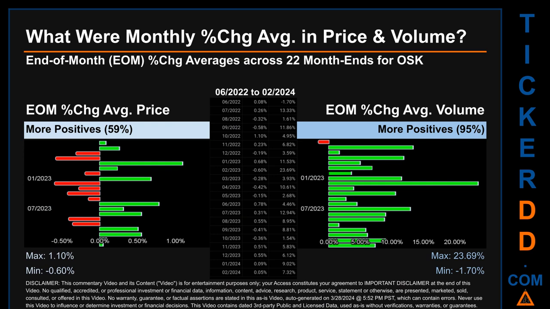Price saw an end-of-month max of 1.10% in average percentage change along with a minimum of minus 0.60%. For volume, the maximum and the minimum monthly percentage change were respectively 23.69% and minus 1.70%.